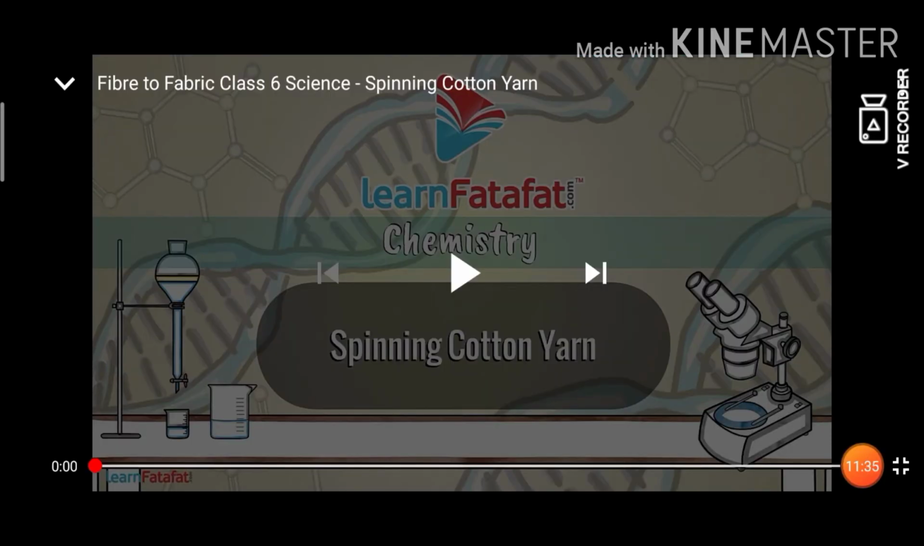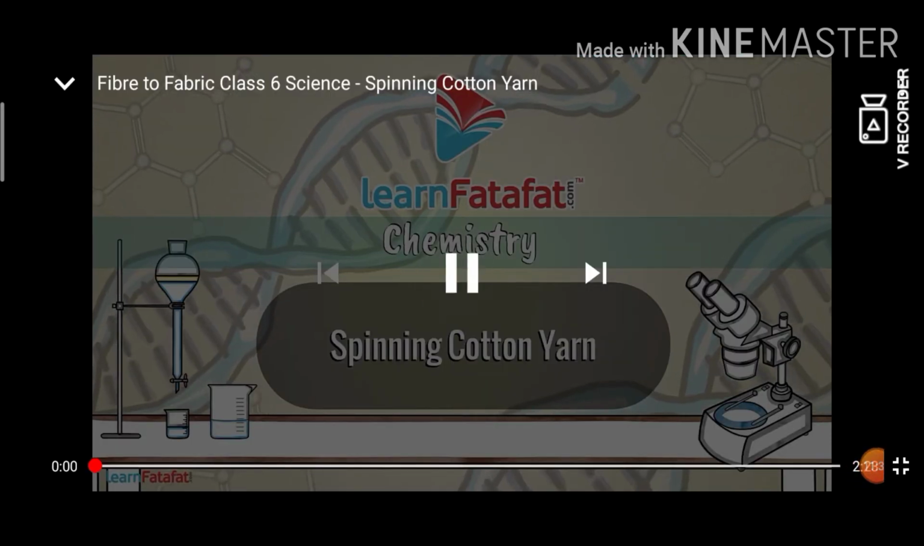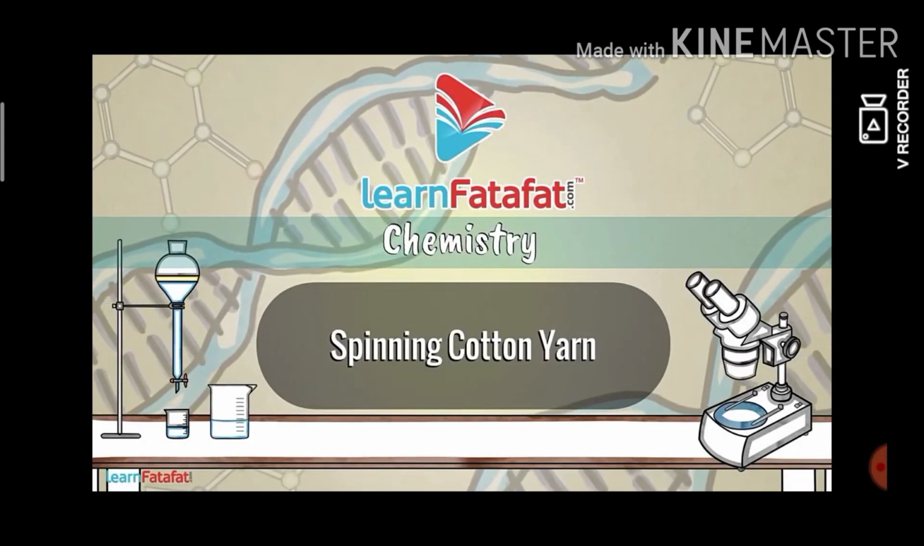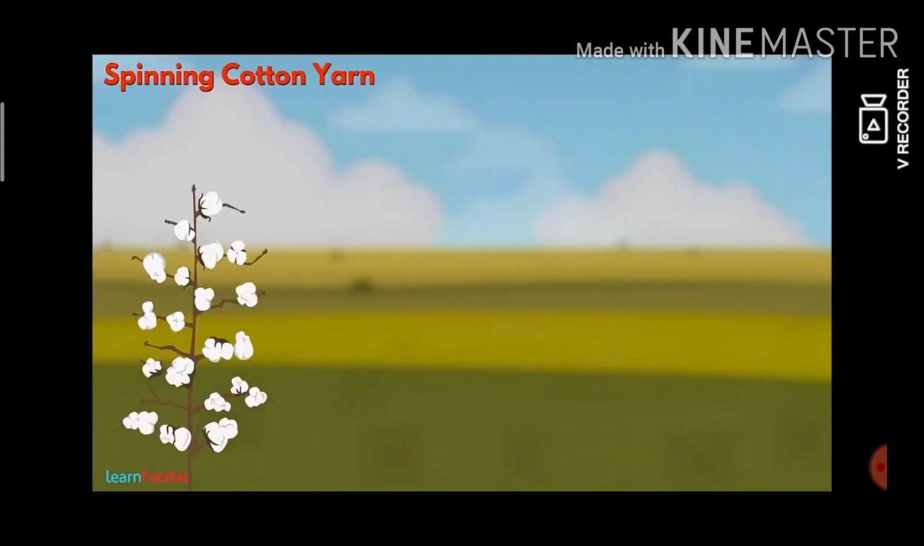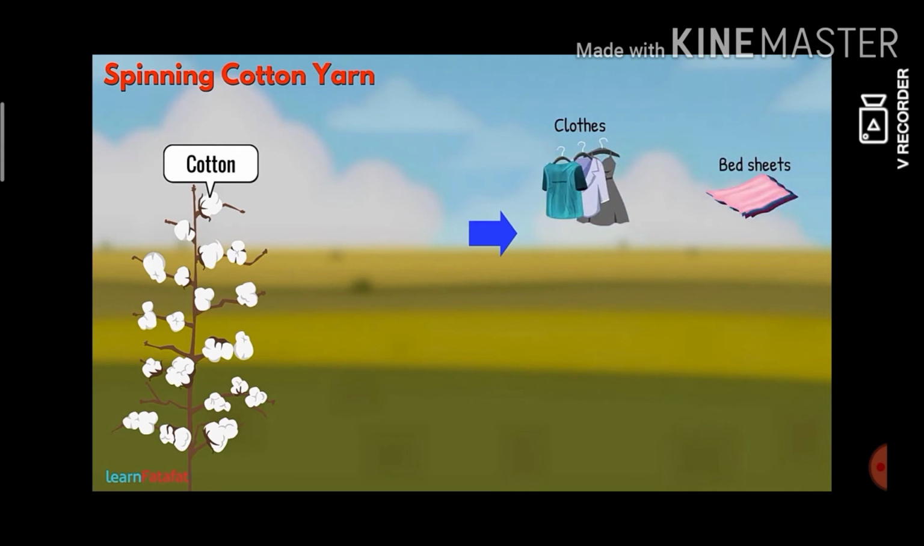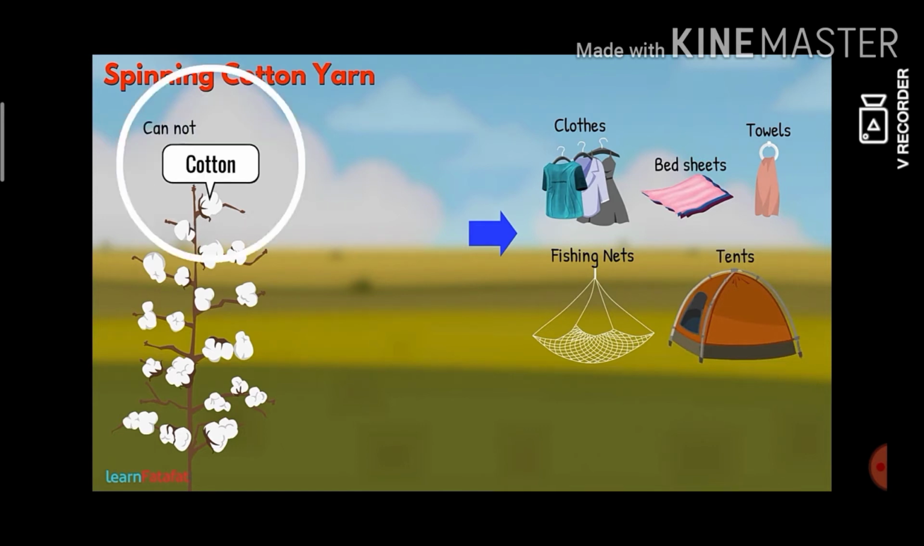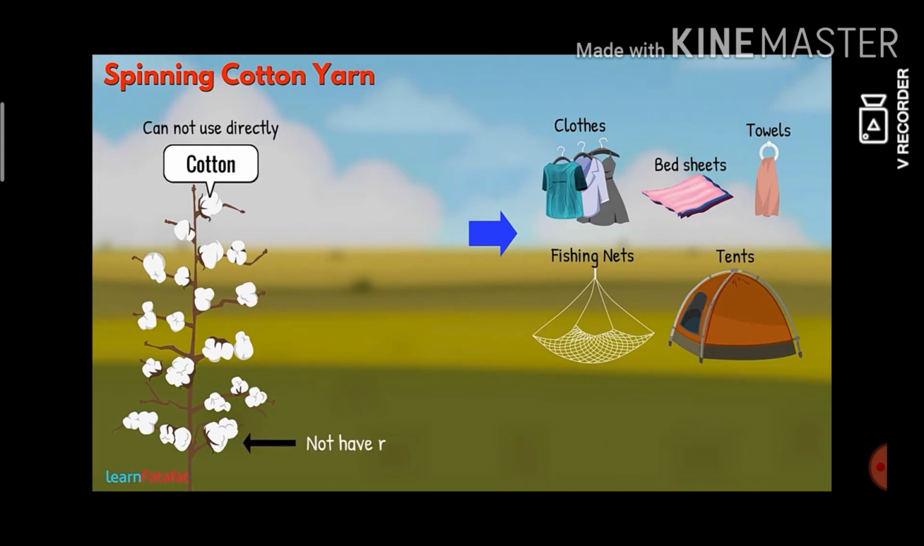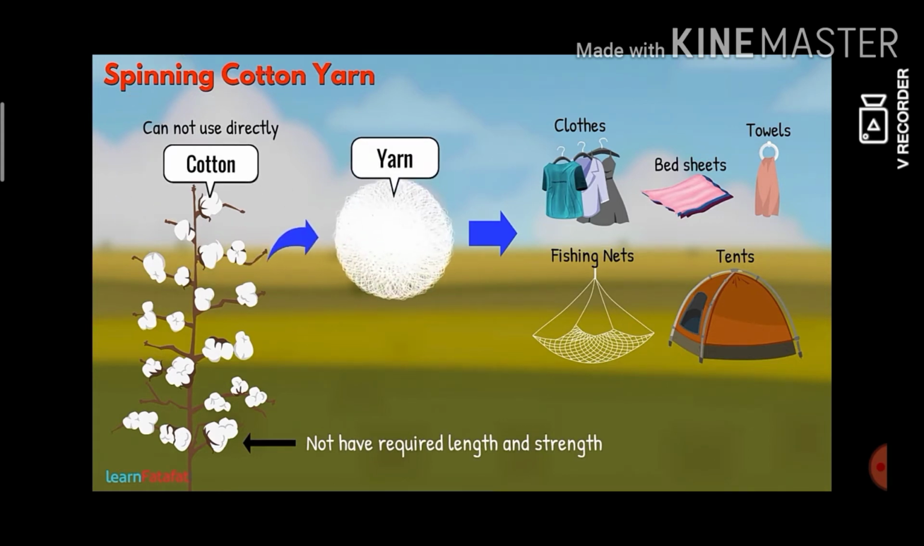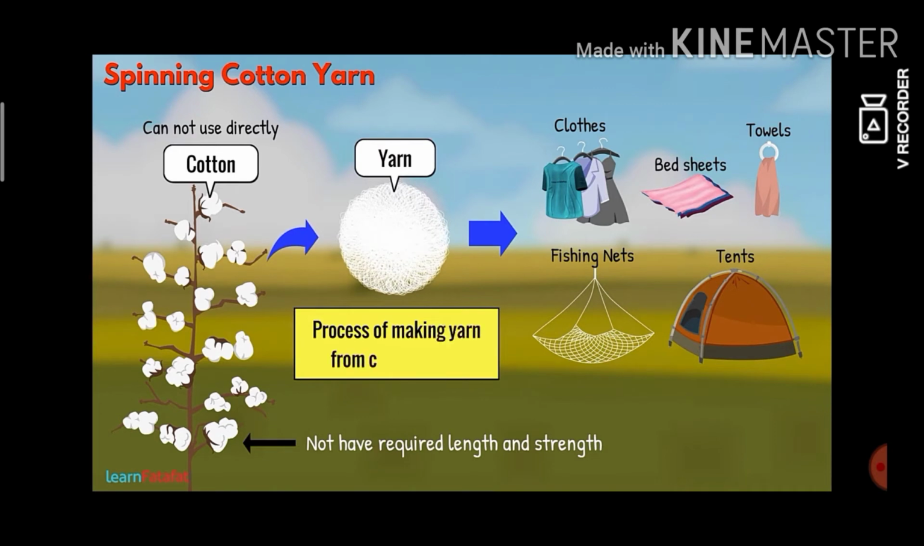See this following video, dears. Spinning cotton yarn. We have a variety of things made of cotton. For example, clothes, bed sheets, towels, fishing nets, tents, etc. In order to make these things, we cannot use cotton fibers directly. It is because they do not have the required length and strength. We need to convert cotton fibers into yarn. The process of making yarn from cotton fibers is called spinning.